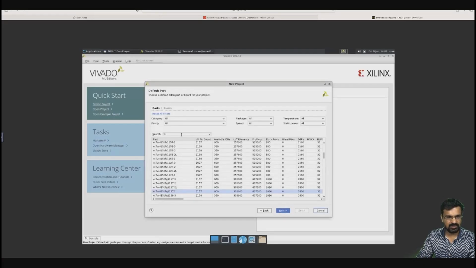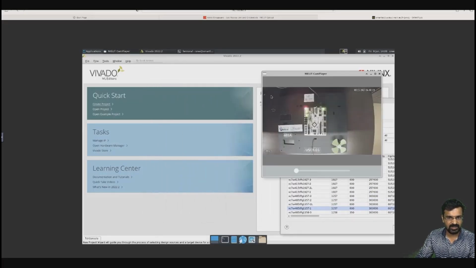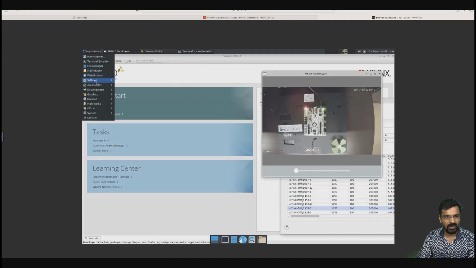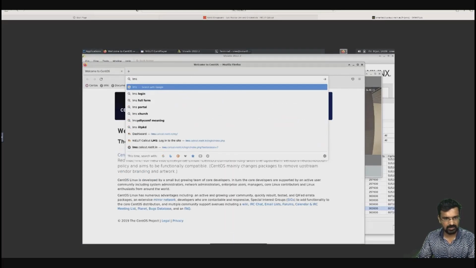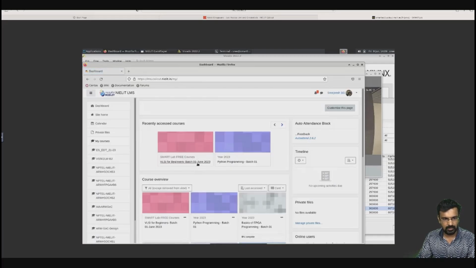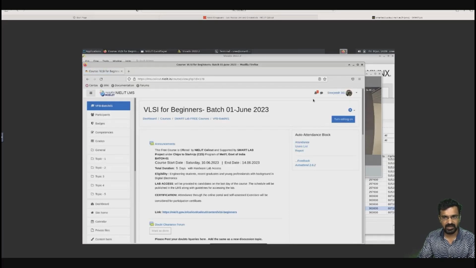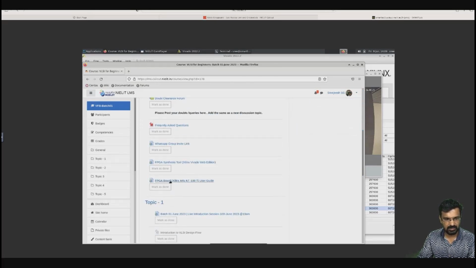Next. Now this is the most important thing, which is the kit you are going to use. You can see on the camera it is an RTA700T device. Now you want to do one thing: open the Firefox application, internet Firefox. You can log into our lms.calicut.my, with the email ID and password which have already been supplied to you for the LMS. Now you can browse our course, and here you will find the board details, the FPGA board details.